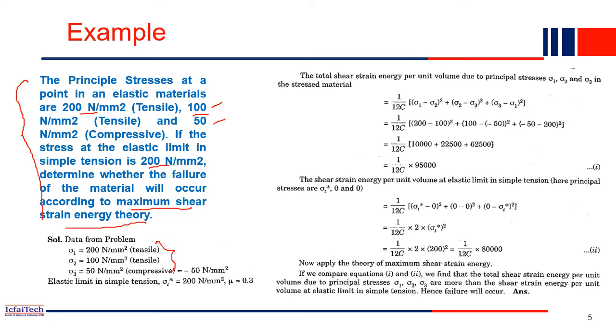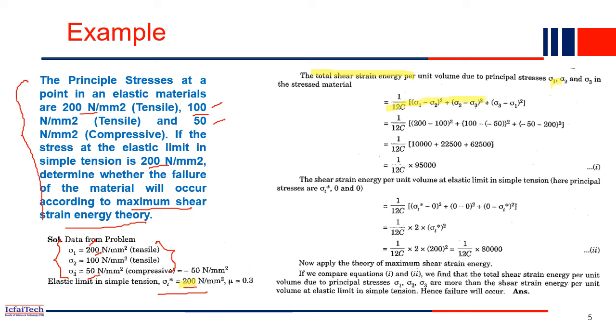The given data: sigma 1 is 200, sigma 2 is 100, and sigma 3 is minus 50. The elastic limit of the material is also given to us: sigma t is 200 Newton per mm square. Now we calculate the total shear strain energy per unit volume. Like total strain energy, we have sigma 1, sigma 2. So this is the final expression.